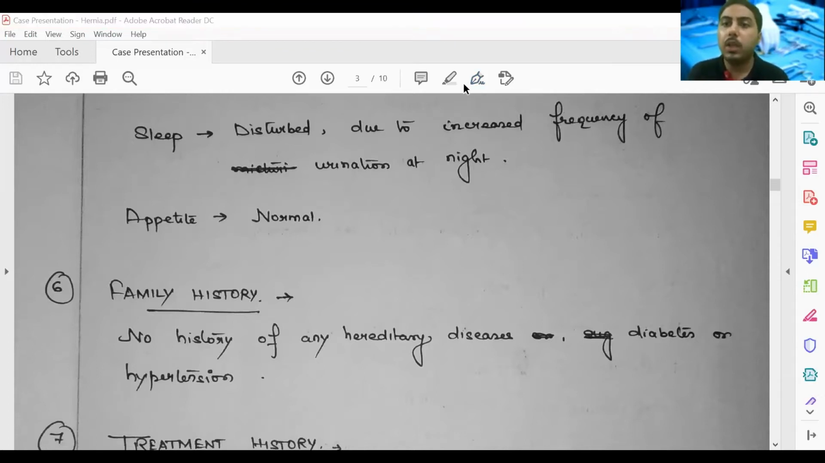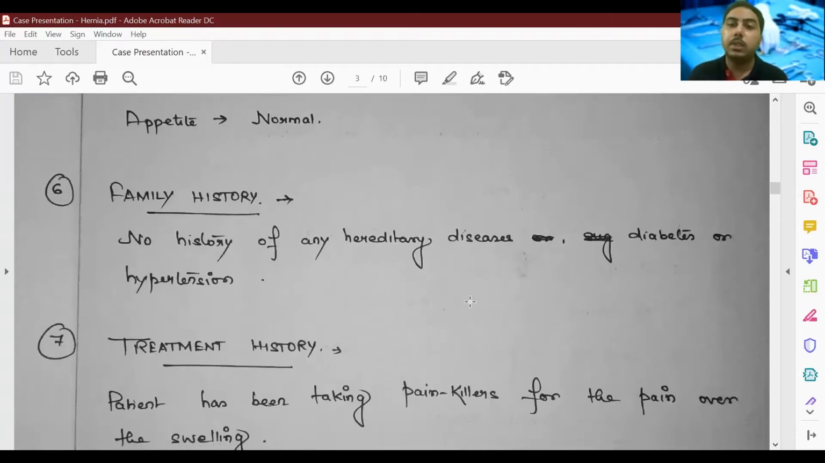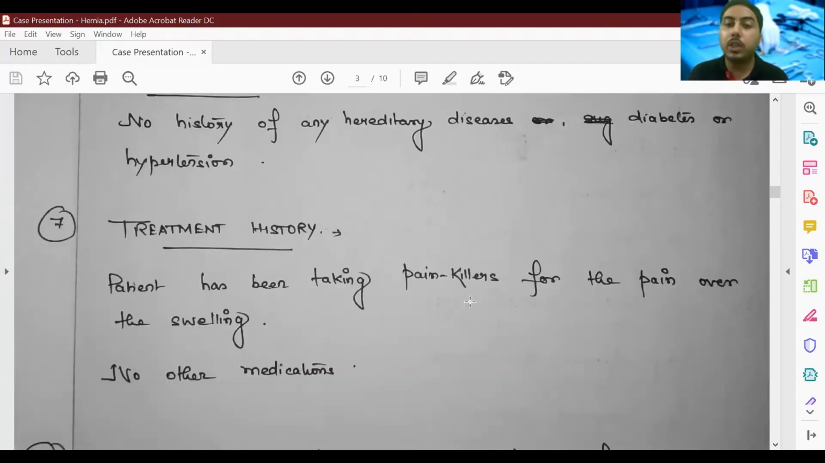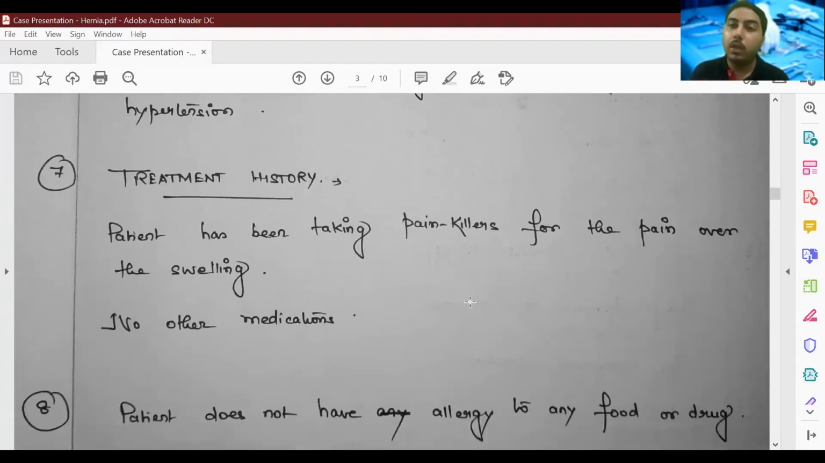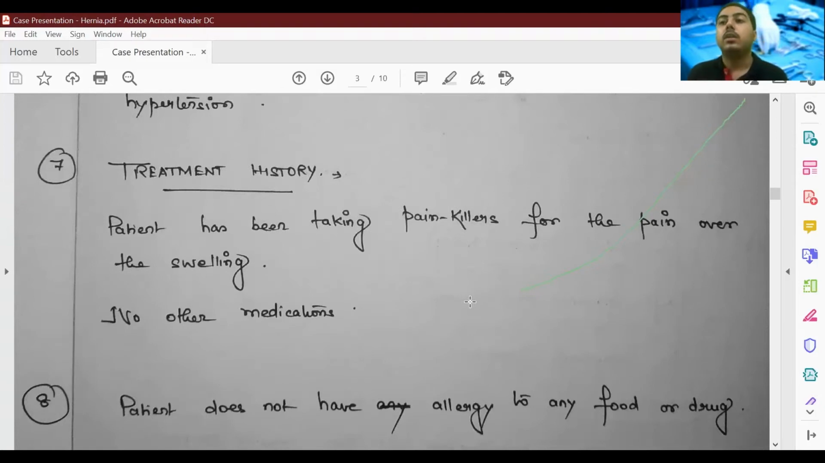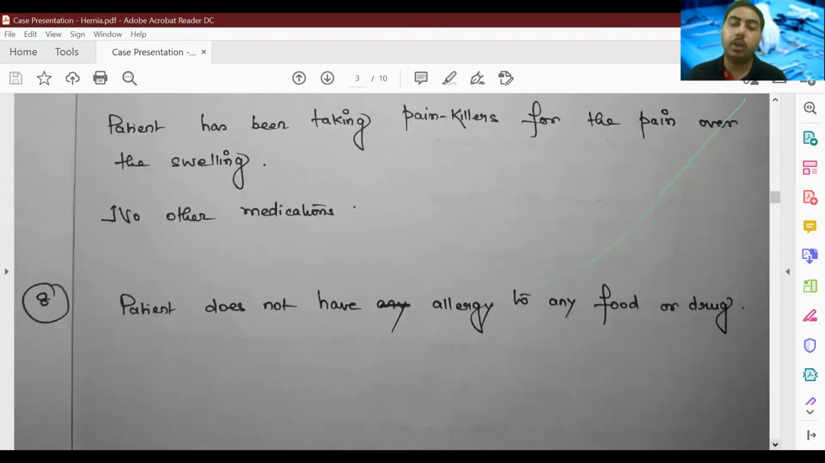Next is family history. There is no history of any hereditary diseases in the family, any diabetes or hypertension. Next is treatment history. Treatment history is the history that you take about the current disease that the patient has been admitted for. Here we are concentrating on the groin swelling. She had asked whether the patient has received any treatment for the swelling, and the patient said that he is taking painkillers, that is analgesics, for the swelling. Next is allergy history: the patient does not have any allergy to any food or any drug.